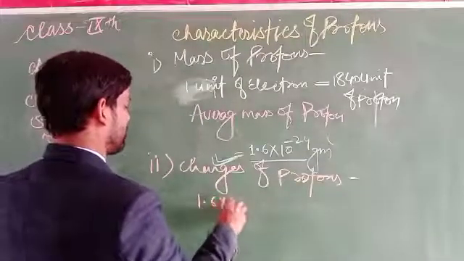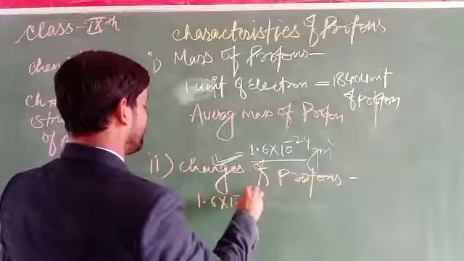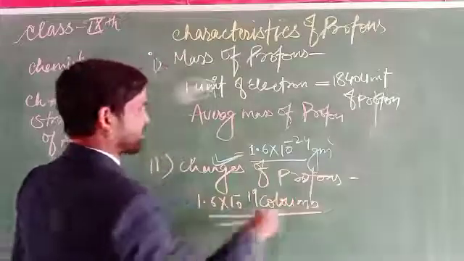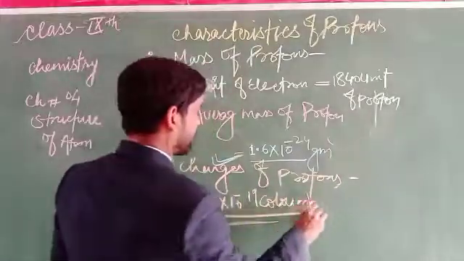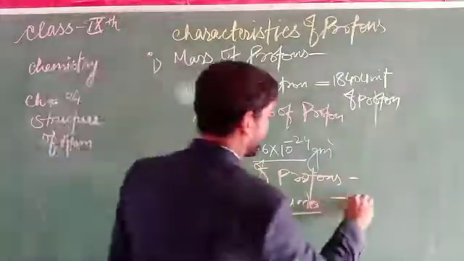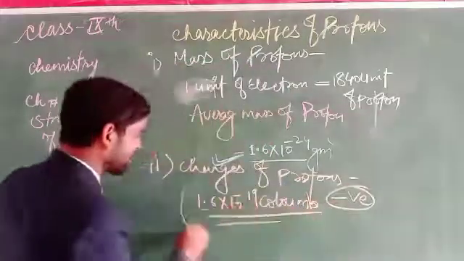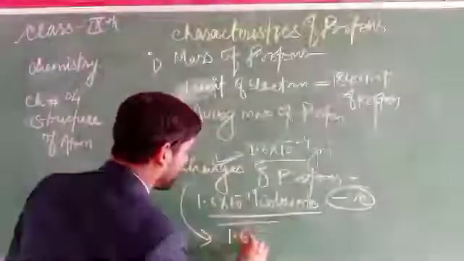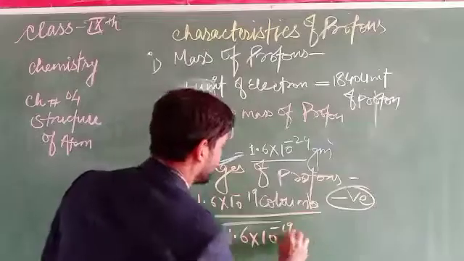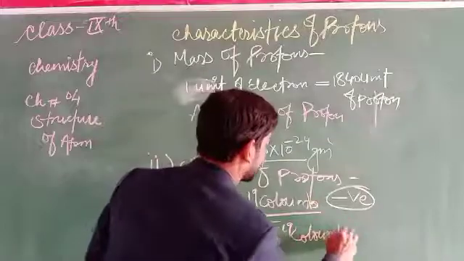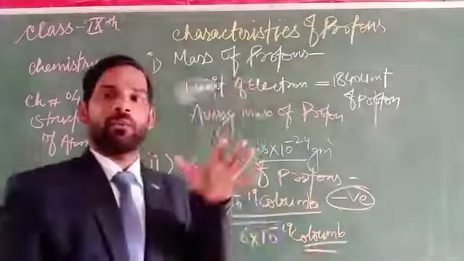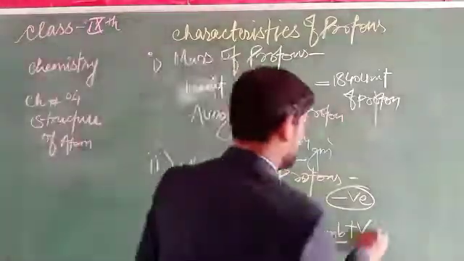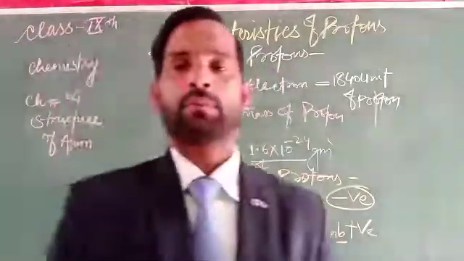So this is about 1.6 × 10^-19 coulomb. This can also be the charge of the electron, but in that case it is negative, whereas in the case of a proton it is positive. The coulomb value is the same, but the sense is positive. So this is all about the discovery of the proton. We will discuss more later.